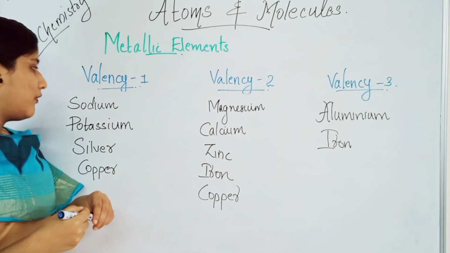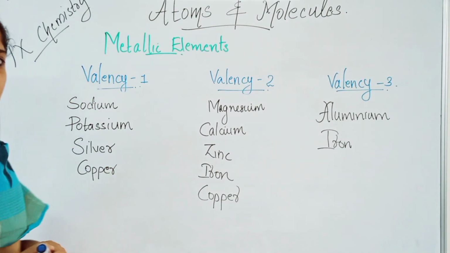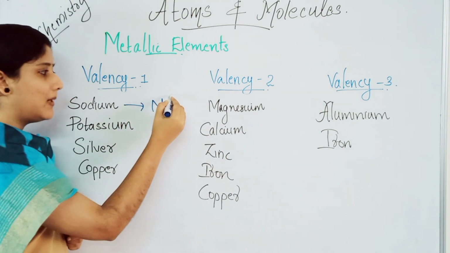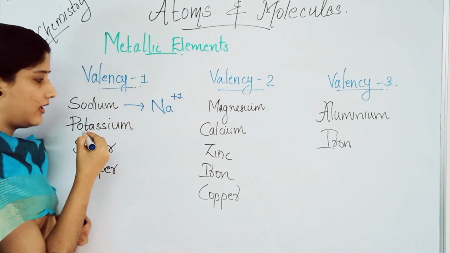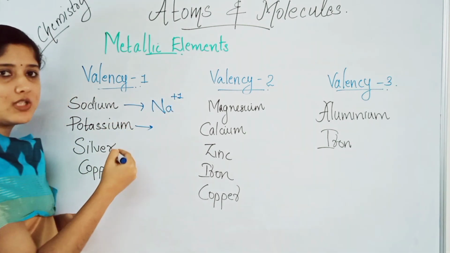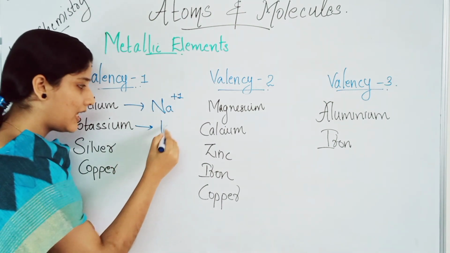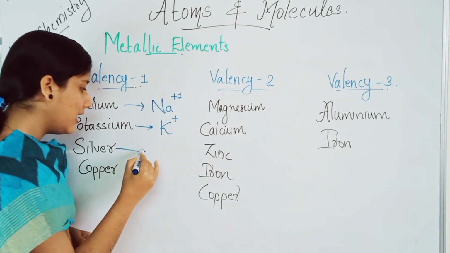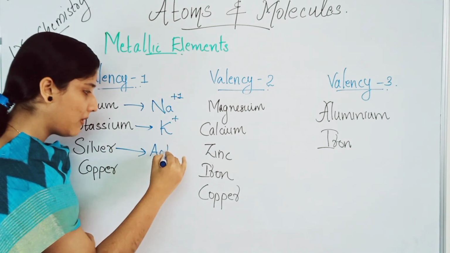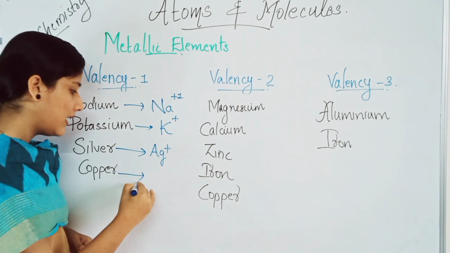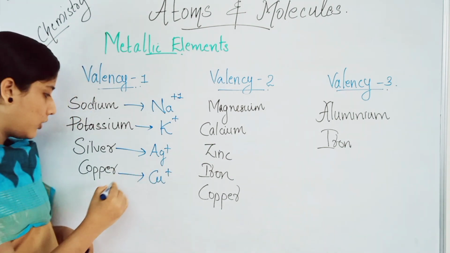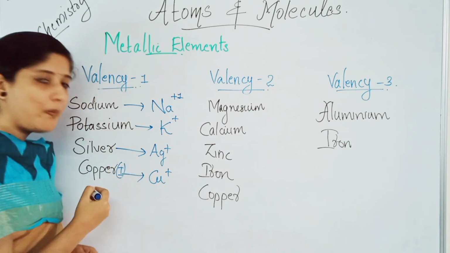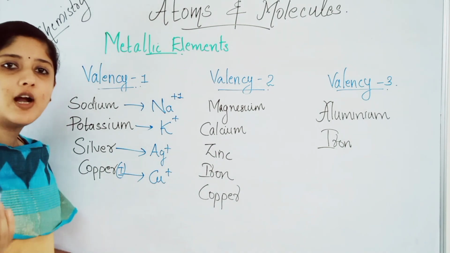Some examples of elements having valency 1 are sodium. What is the symbol of sodium we studied? Na. So Na plus, that means sodium plus 1. Similarly, potassium also shows a valency of plus 1, that is K plus, or K plus 1 we will denote. Silver, the symbol is Ag, so it is Ag plus. Similarly, for copper, it is Cu plus. We will denote copper as Cu in bracket 1 because copper has the ability to show more than one valency.